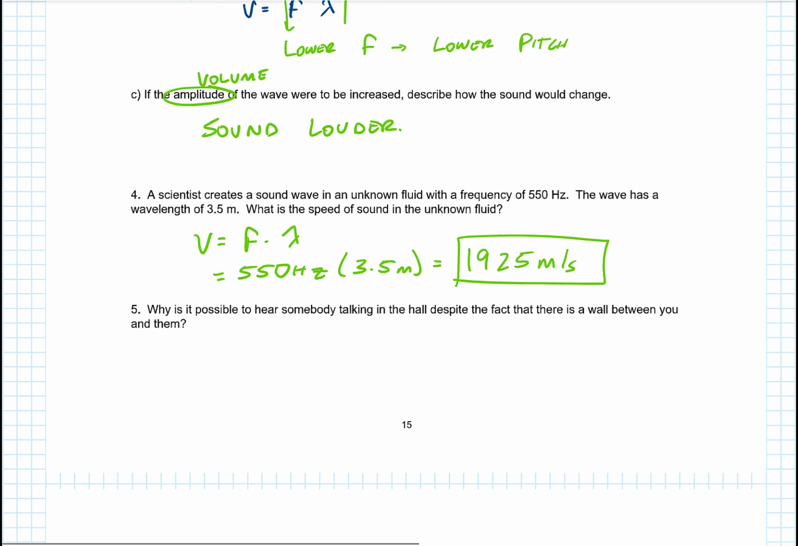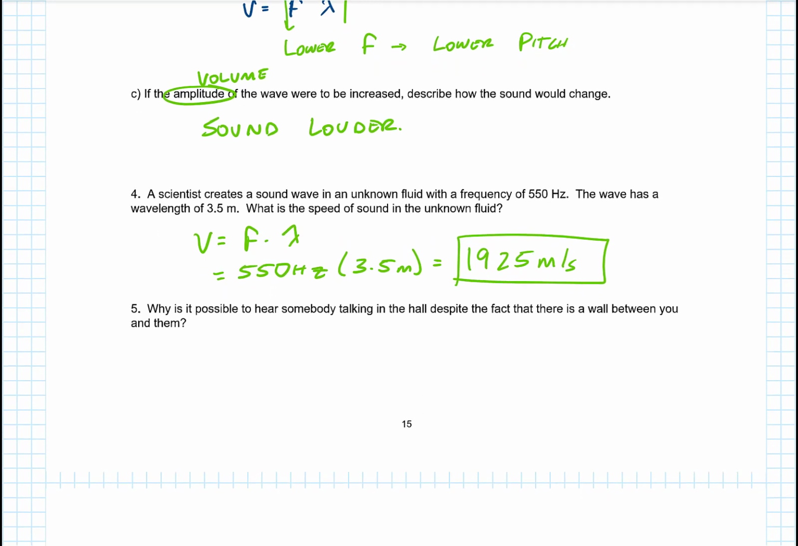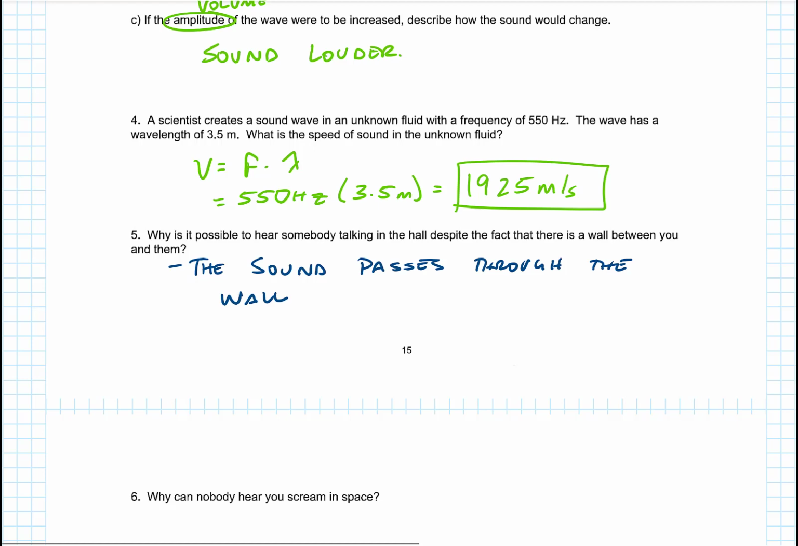Why is it possible to hear someone talking in the hall despite the fact that there's a wall between you and them? The sound passes through the wall. It is transmitted through the wall, so it's going to change speed as it goes through the wall, but that sound is still going to make transitions from the air to the wall, from the wall to the air on the other side, and then finally to your ear.